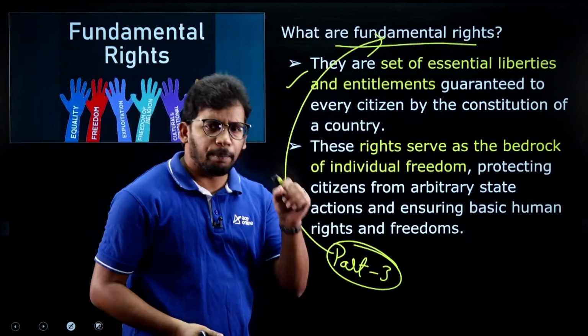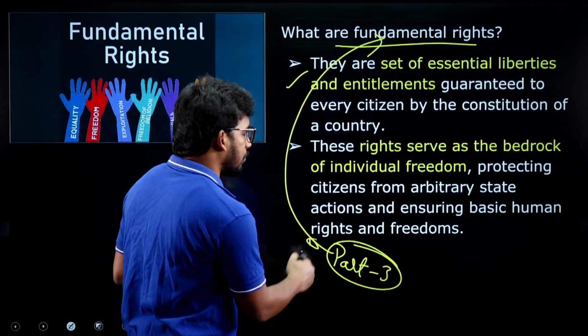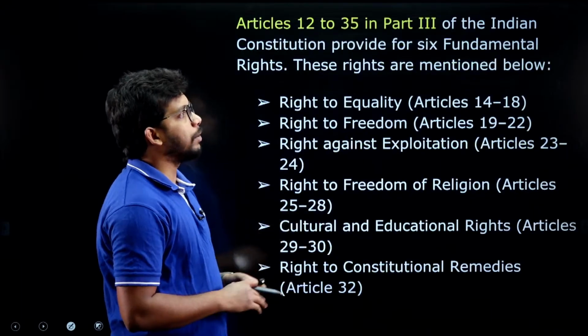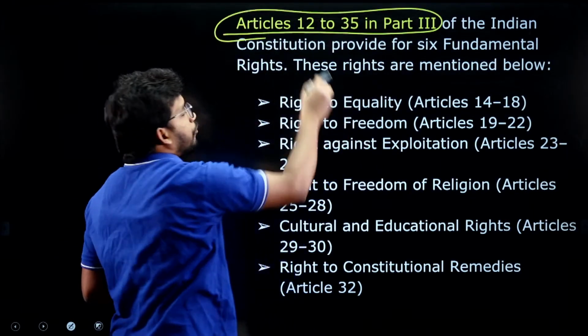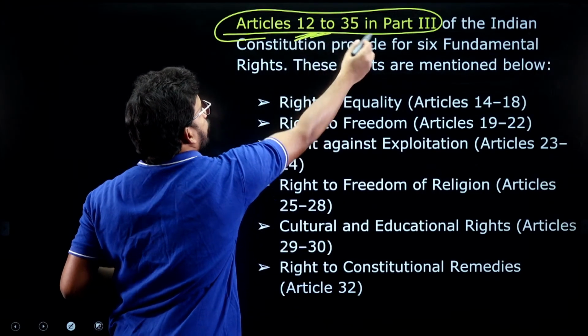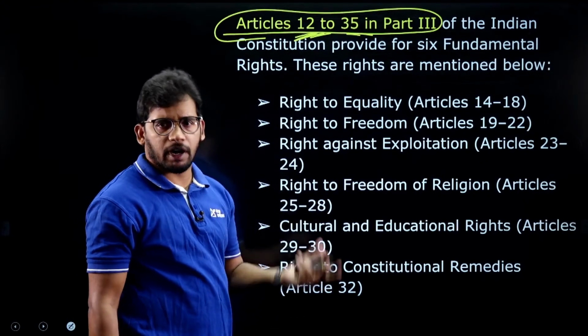So they are very basic for any governance of a democracy, right? So it was made part of Part 3 of the Constitution. Beyond that I am not discussing any fundamental rights, it takes a lot of time. Only that we have fundamental rights under Part 3 from Article 12 to 35. There are a number of articles, a number of fundamental rights.